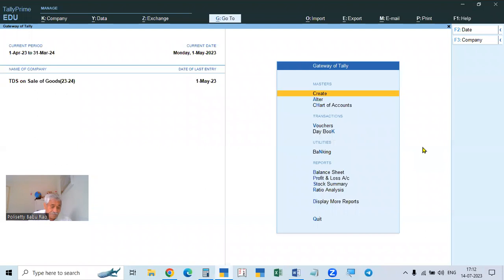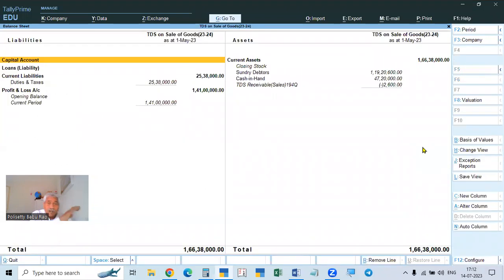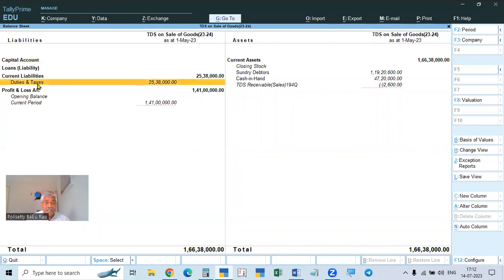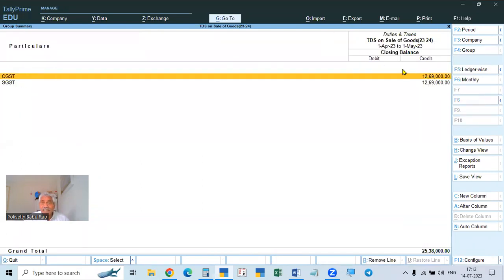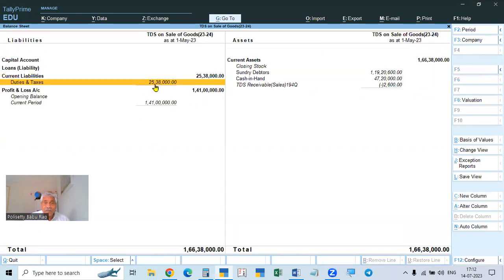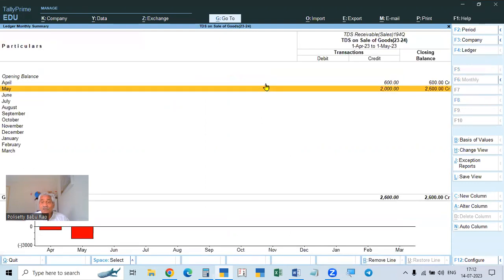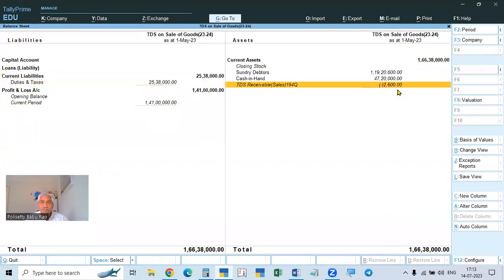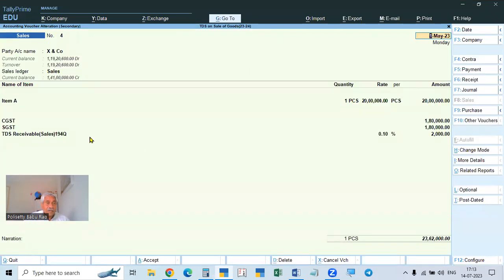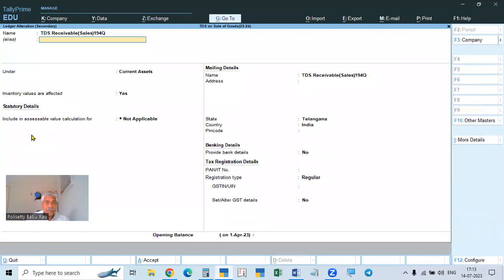So if you go to the balance sheet, Alt F1 details. On the liability side, in the duties and taxes, that we sold means we collected GST. Only the GST collected is shown on the liability credit side. The tax which is deducted by the buyer from us, that is our asset. That is shown on the asset side. Asset side, 2,000 rupees. See here, 2,600 rupees. Current asset.